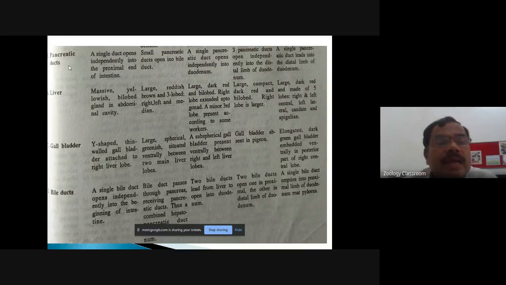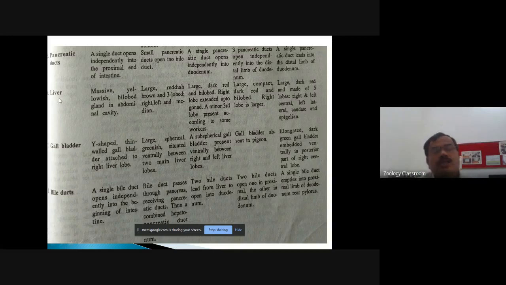So the next character is the pancreatic duct. In fishes, a single pancreatic duct opens independently into the proximal end of the intestine. In frog, a small pancreatic duct opens into the bile duct to form the common hepatopancreatic duct. In reptile, a single pancreatic duct opens independently into the duodenum. In bird, three separate pancreatic ducts open independently into the distal limb of the duodenum. And in case of mammal, a single pancreatic duct leads into the distal limb of the duodenum and opens there.